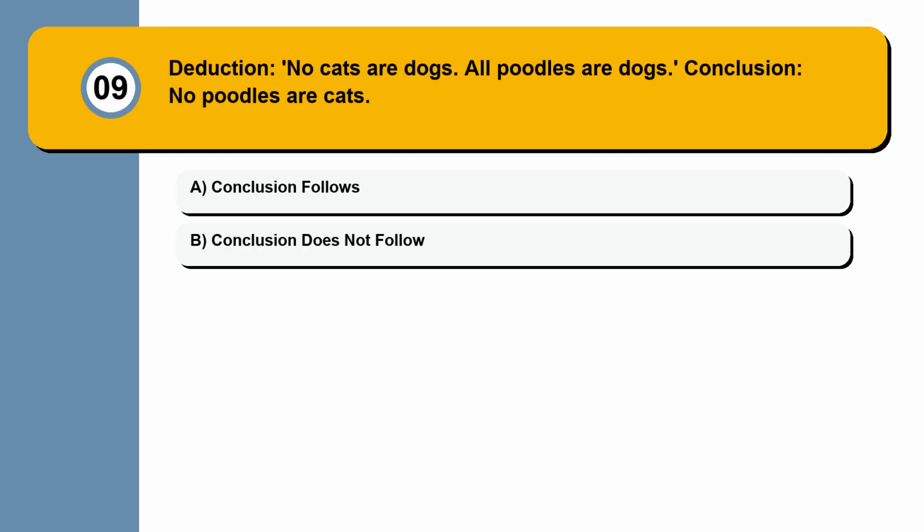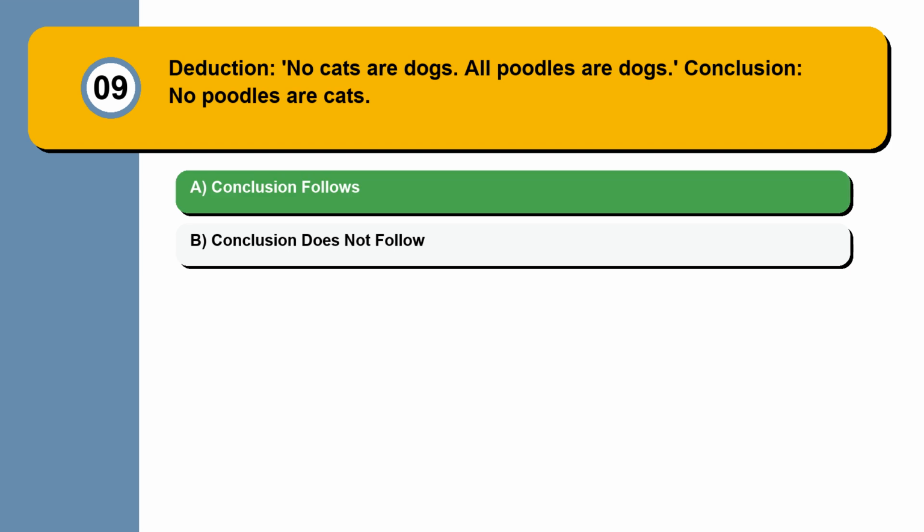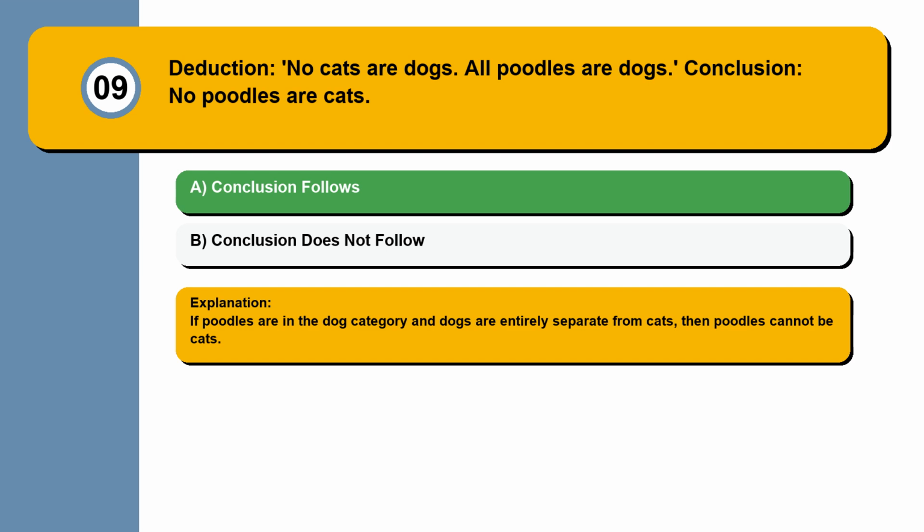Question 9. Deduction: no cats are dogs. All poodles are dogs. Conclusion: no poodles are cats. Conclusion follows. Conclusion does not follow. If poodles are in the dog category and dogs are entirely separate from cats, then poodles cannot be cats.